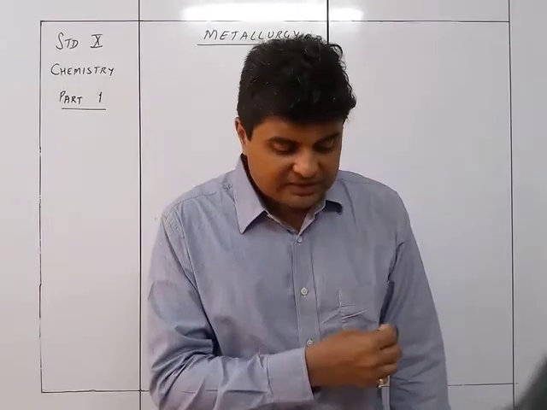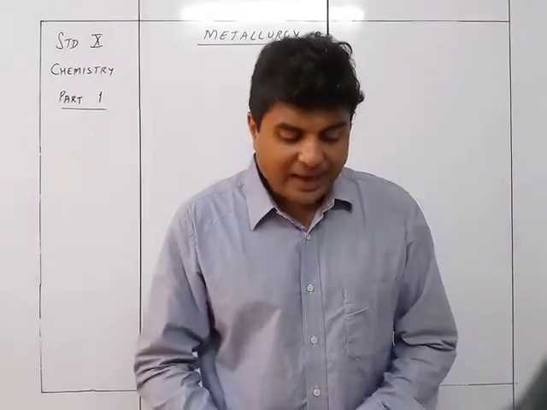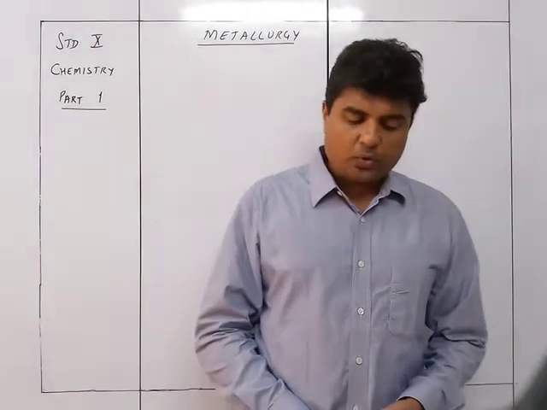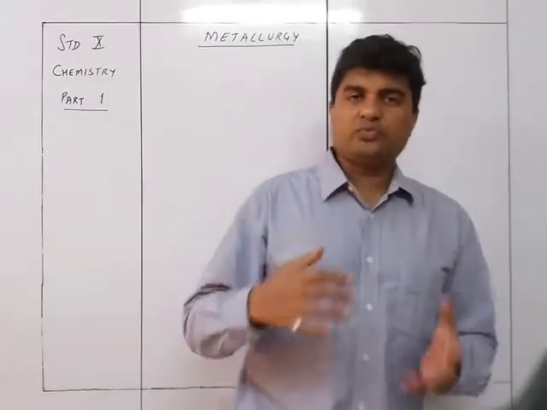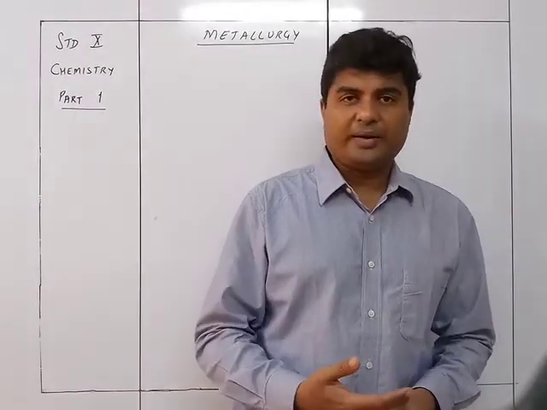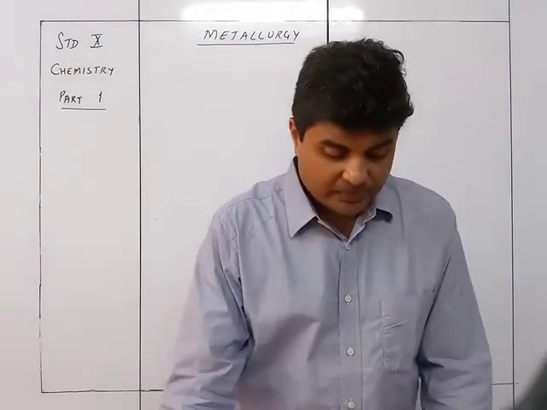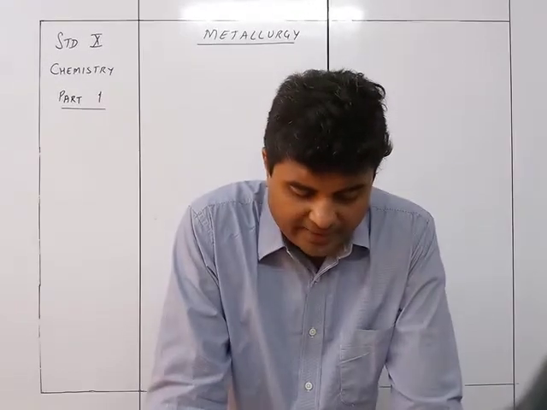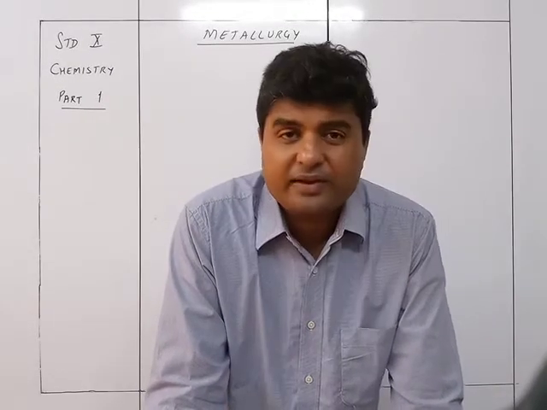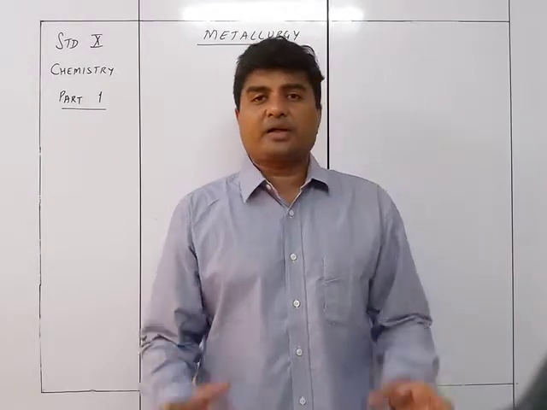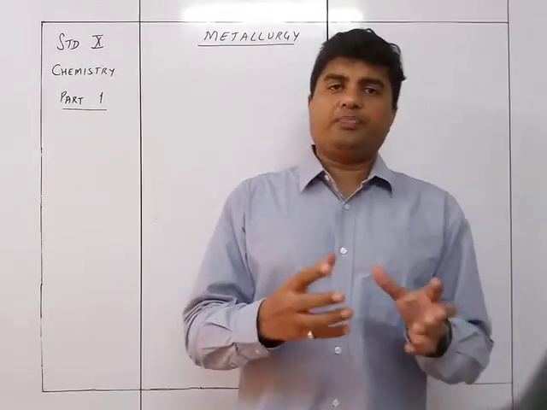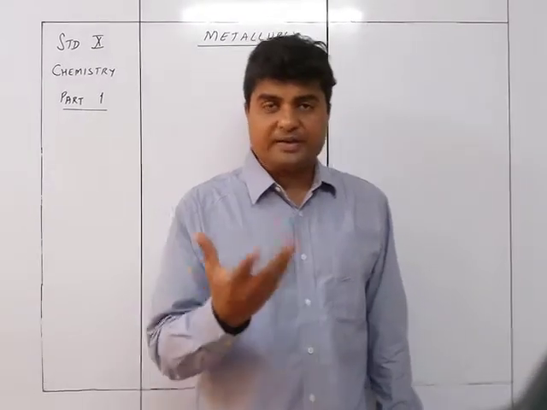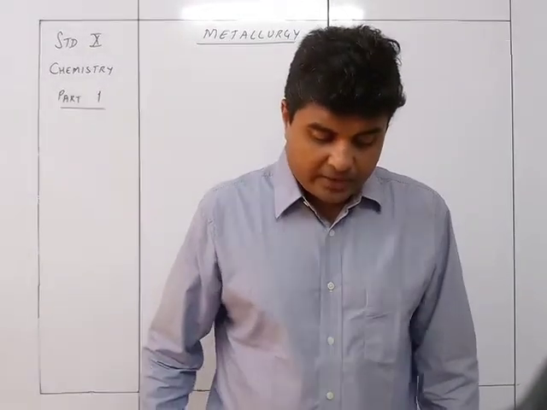Other terms used in metallurgy: metallurgy itself. The large-scale processes involved in the extraction of pure metal from the respective ores is called metallurgy. So the complete process for the extraction of the metal from the ore is called metallurgy. Matrix: the rocky impurities including silica, that is SiO2, mud, etc. associated with the ore are called the matrix or gangue. So matrix and gangue is the unwanted part of the ore which is going to be left out, the impurities present in the ore.